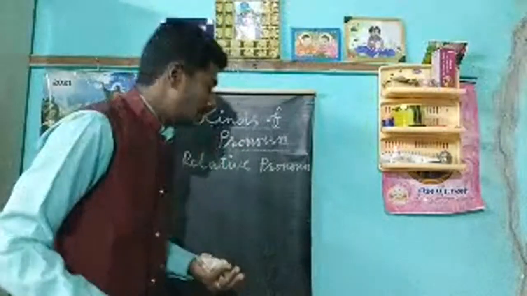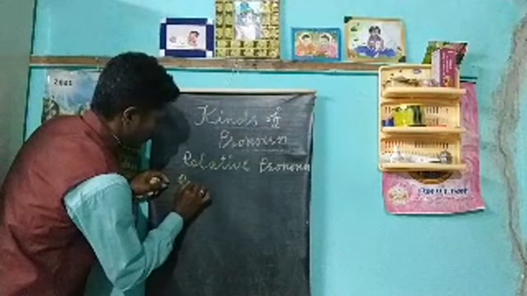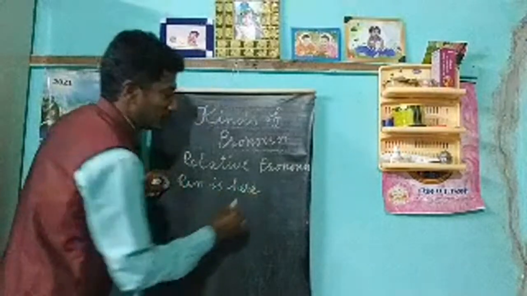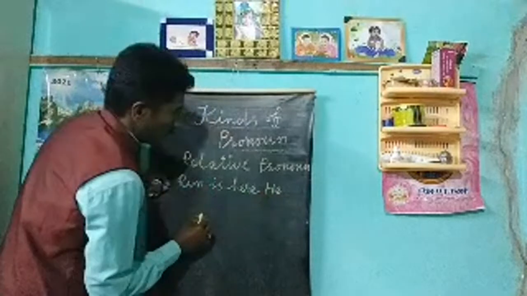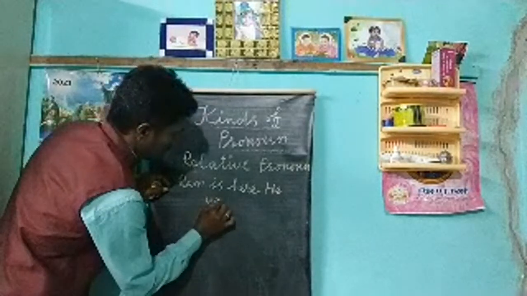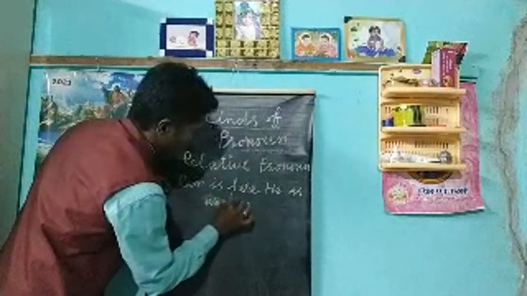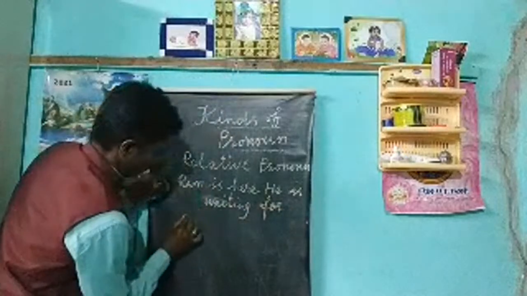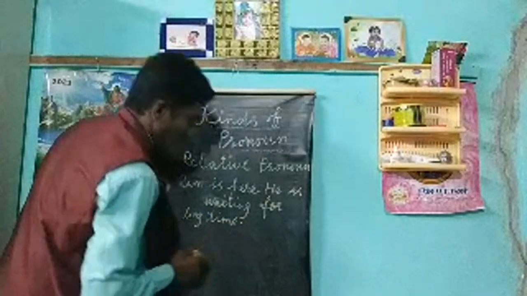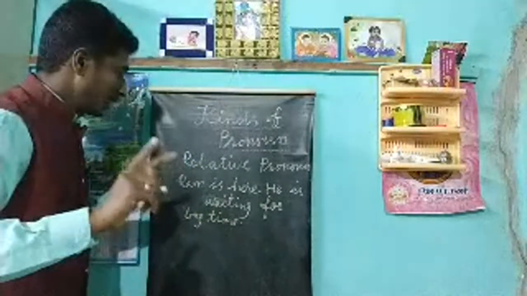I give you one example. Ram is here. He is waiting for a long time.